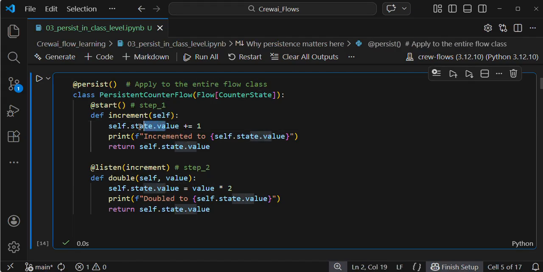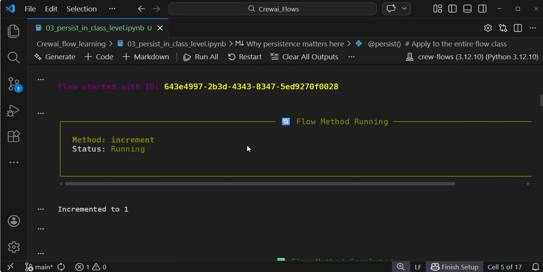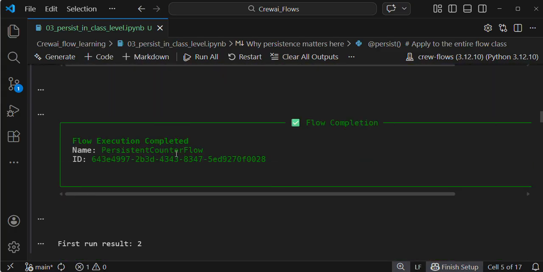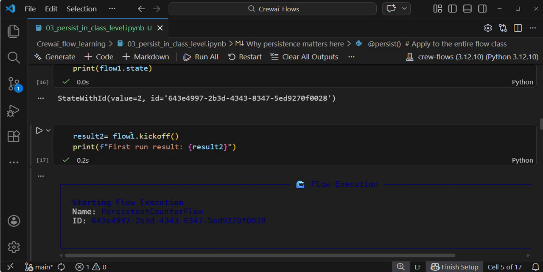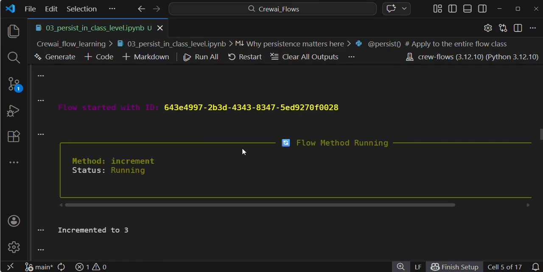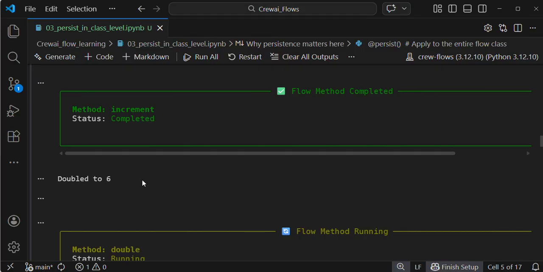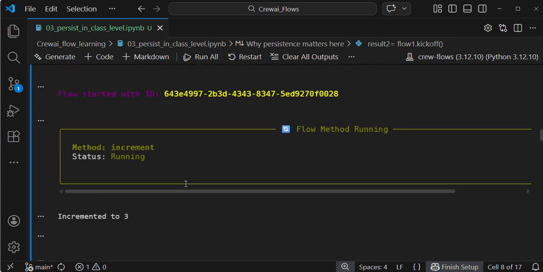If we add, 2 plus 1 equals 3. That's why you are seeing this. I am again executing the same flow, flow1.kickoff, and printing the result. Incremented to 2 means 2 plus 1 is 3. Double to 2 is 6, that means 3 multiplied by 2 is 6. That's why you are seeing double to 2: 6. I hope you get it.